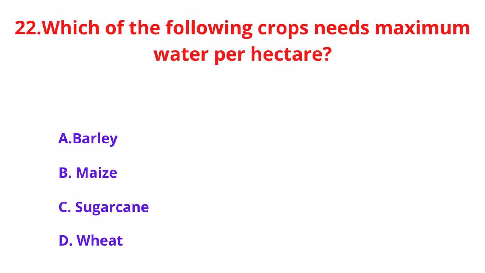Which of the following crops needs maximum water per hectare? Option A. Barley, option B. Maize, option C. Sugarcane, option D. Wheat. And the answer? Option C. Sugarcane.